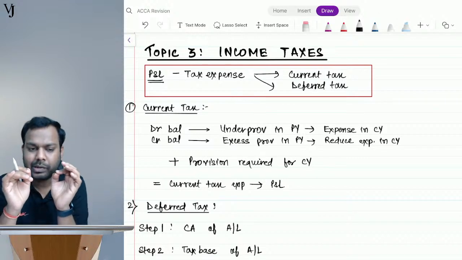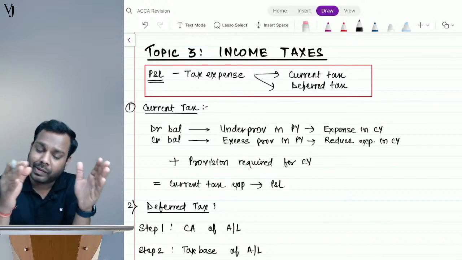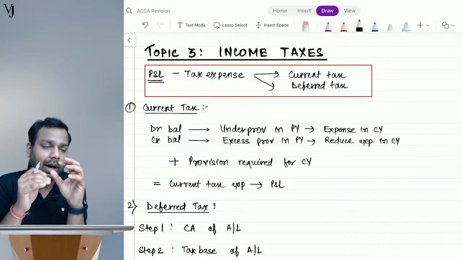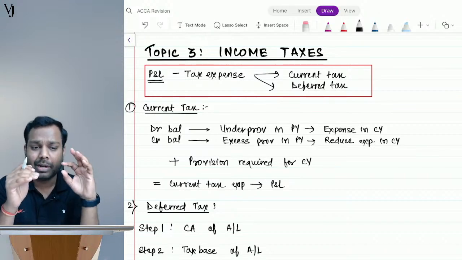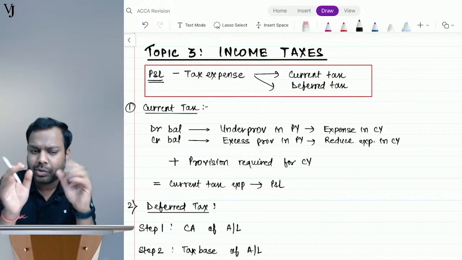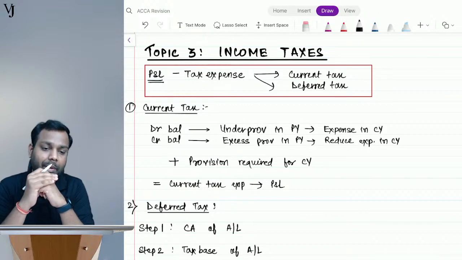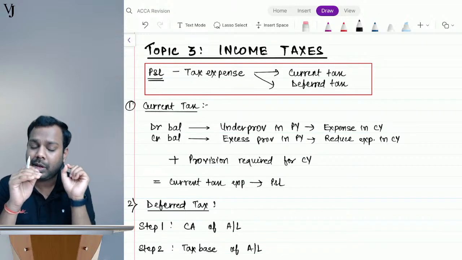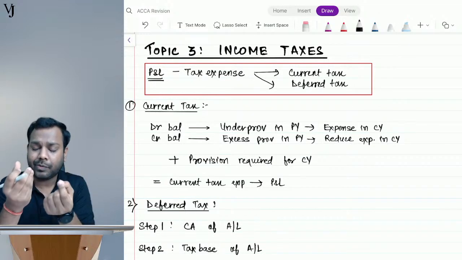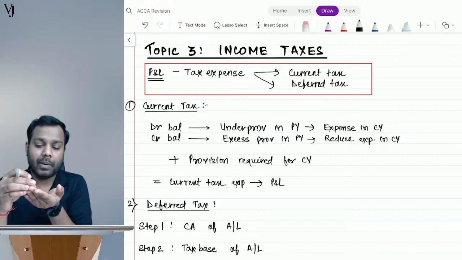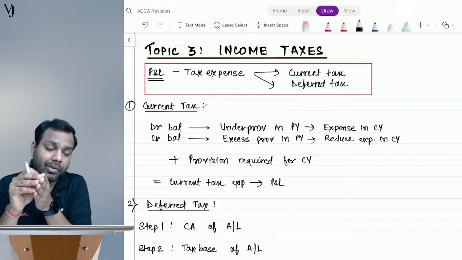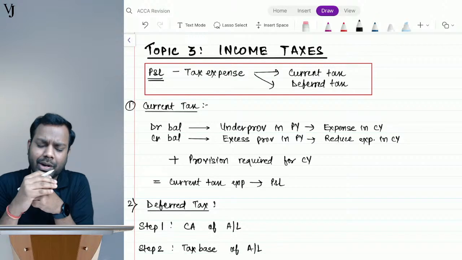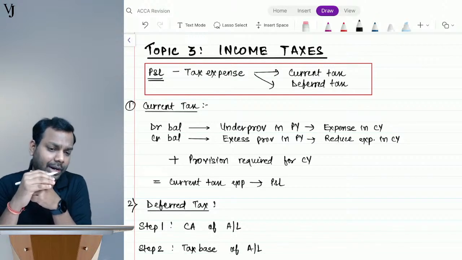And in our last class, in this revision session as well, we will be discussing what are the items of OCI, and which among those are recyclable, which among those are not recyclable. All those things we will discuss in the last class. But understand that the only logic is if there is any gain or loss which you think is not realizable. Let's suppose, for an example, the revaluation gain on non-current assets. Do you think that will be realized? Do you think there is a high uncertainty that it will not be realized, right?